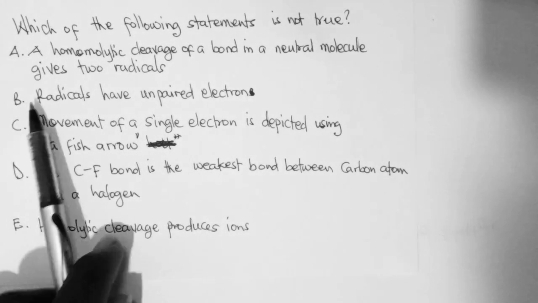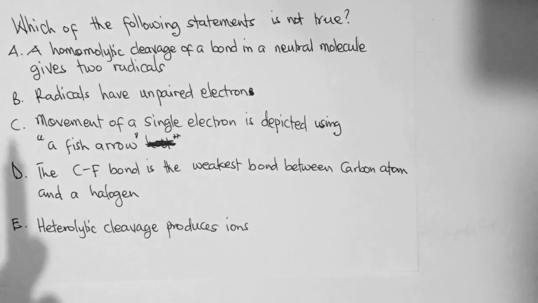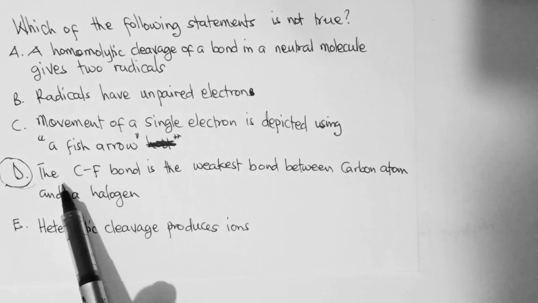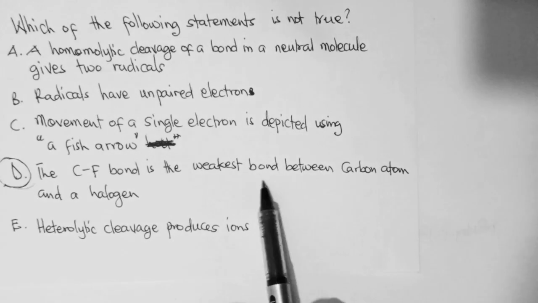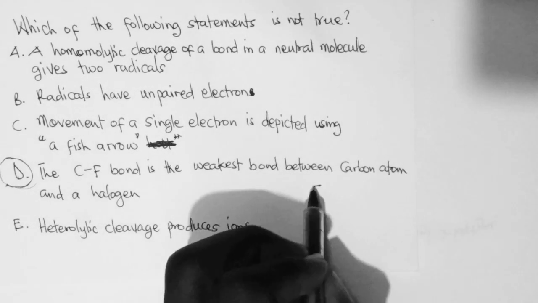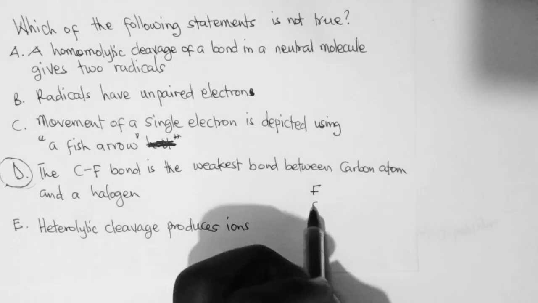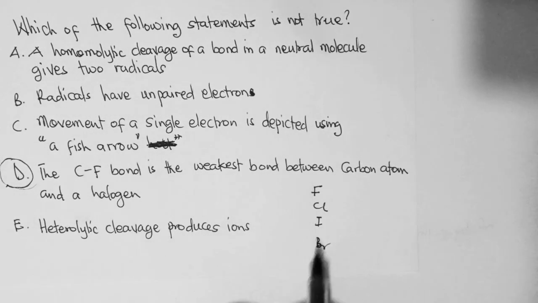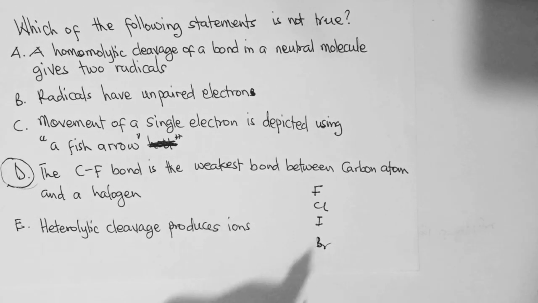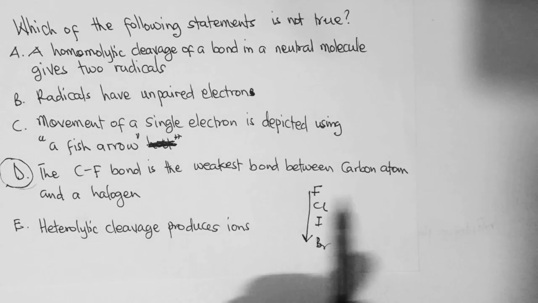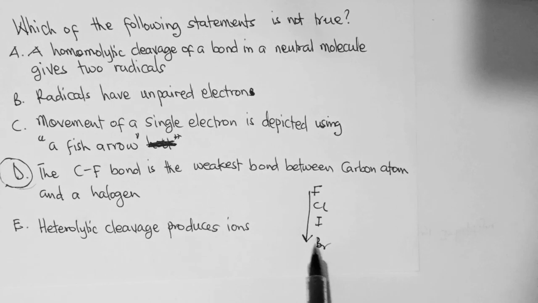So if A is true, B is true, C is true, and E is true, then the only one that is left is D. However, let's analyze it. It says that the carbon-fluorine bond is the weakest bond between a carbon atom and a halogen. Now, remember that in the periodic table, it goes from fluorine to chlorine to bromine, then to iodine. Based on periodic properties, as you go down the group, the atomic size, the radius, increases. And for that matter, the bonds become weaker as you go down the group, and not stronger.